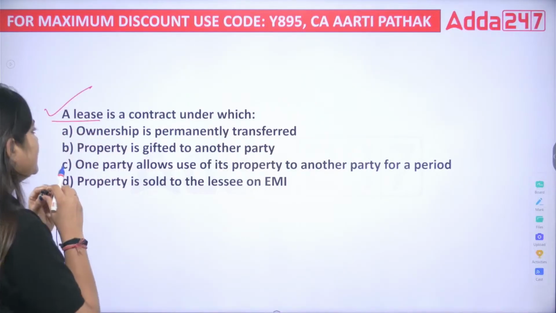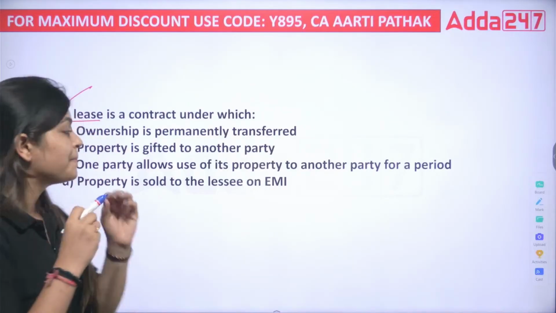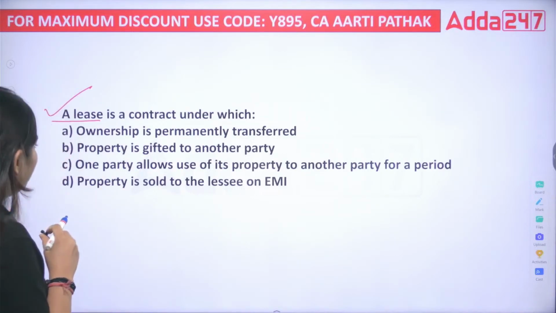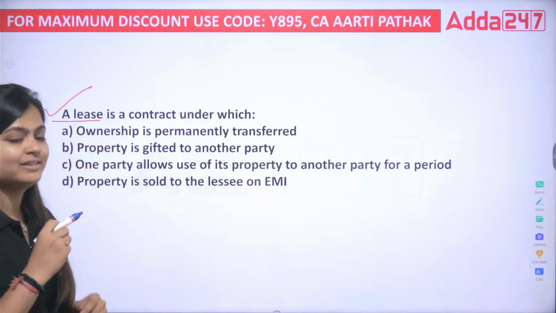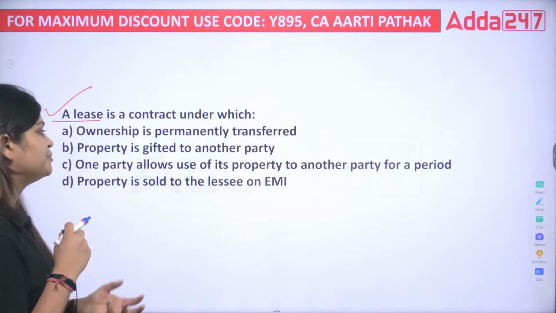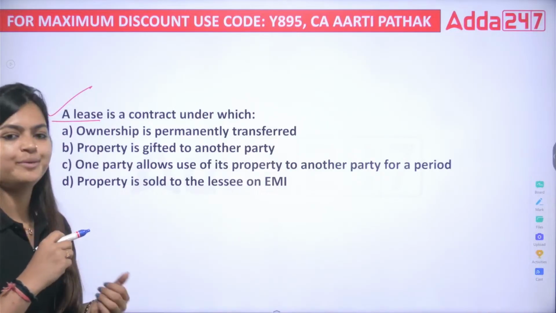A lease is a contract under which: A. Ownership is permanently transferred. B. Property is gifted to another party. C. One party allows use of its property to another party for a period.